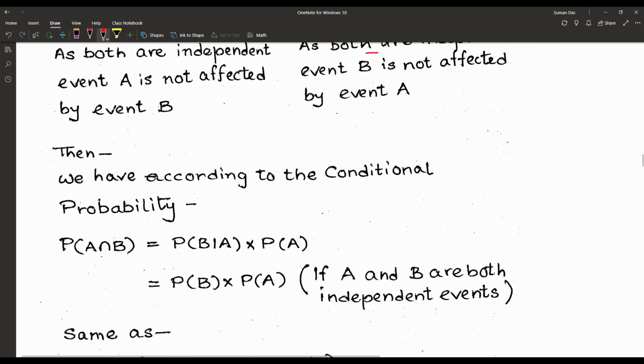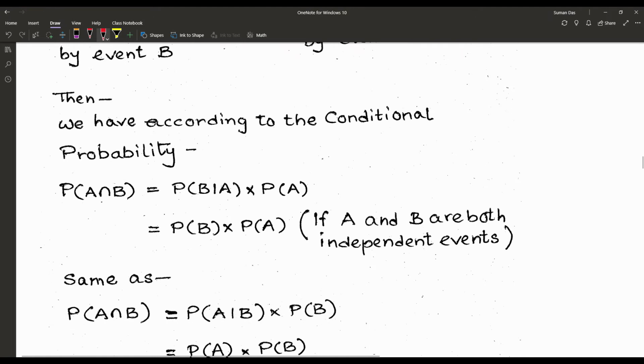So we can modify the formula of conditional probability.